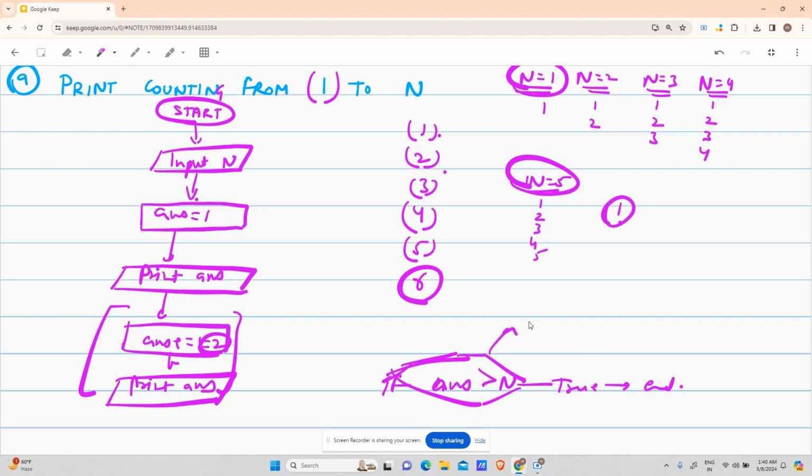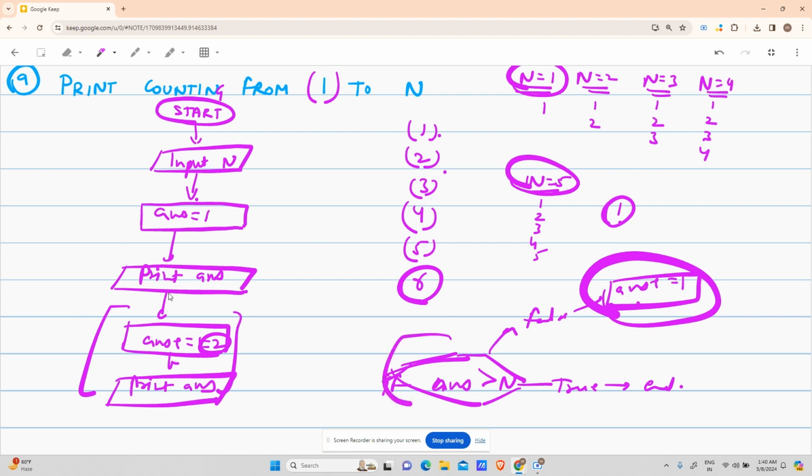Otherwise, answer plus plus. False means answer plus equals 1. Actually, this conditional has to be applied every time after printing answer. Okay. So it was mentioned for 5 steps, right? So you did it for 5 times.